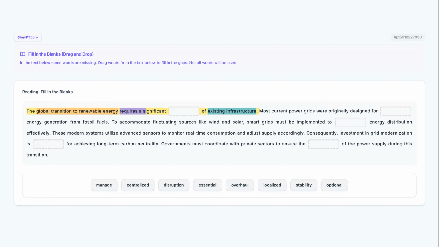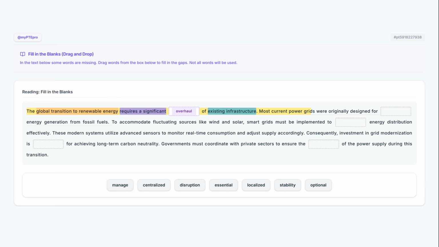The phrase "requires a significant" serves as a grammatical anchor, signaling that a substantial modification is necessary to move away from legacy systems. I am dragging the word overhaul into the first blank because it describes the large-scale structural changes required for the energy transition mentioned in the text.